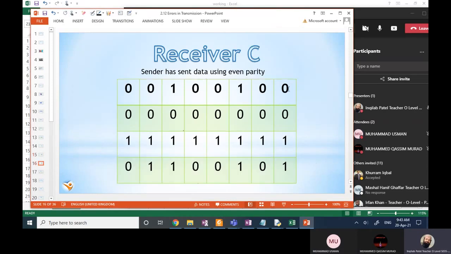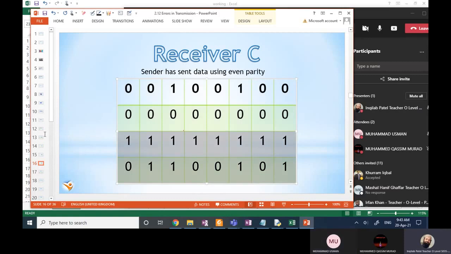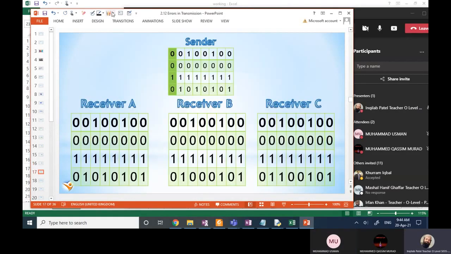Now, is it correct? Receiver C. Correct. Correct. Correct. Correct. Now, this was the data sent by the sender.